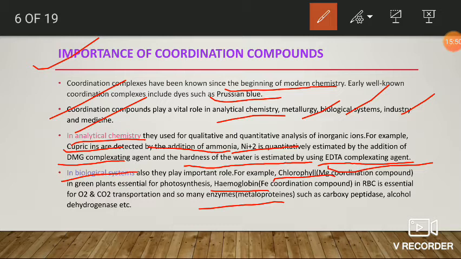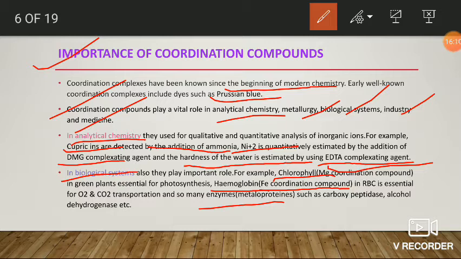Here hemoglobin. Hemoglobin is a coordination compound of iron plus 2, Fe plus 2. Generally it is present in blood. It is a red pigment of blood. Generally it is present in RBC, red blood cells. It is essential for transportation of oxygen and carbon dioxide.